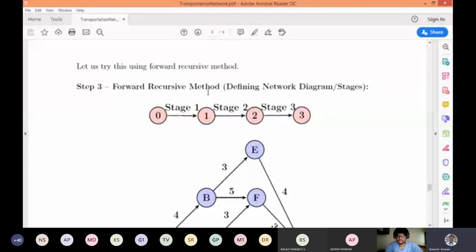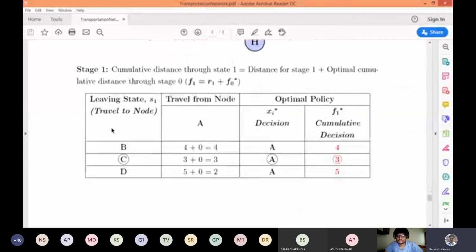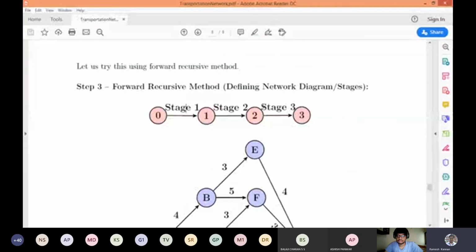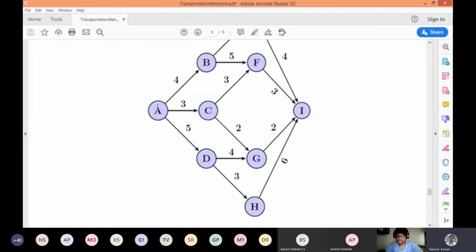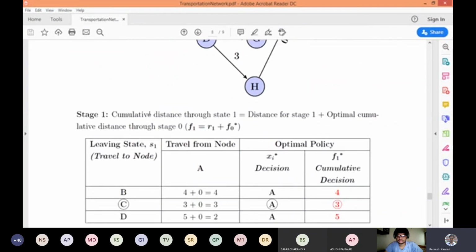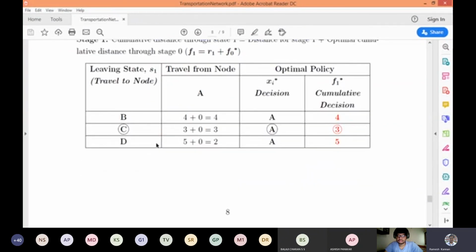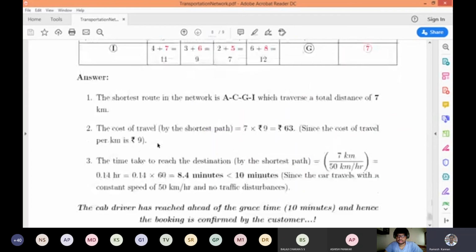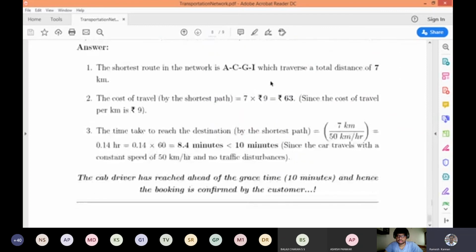The same thing you can do for the forward recursion. You can use the forward recursion starting from stage 1 to stage 3. So instead of I to A, you can take it from A to I. This is fairly the same, so you can give it a try. And this is the final solution: the shortest route in the network is ACGI, which is 7.